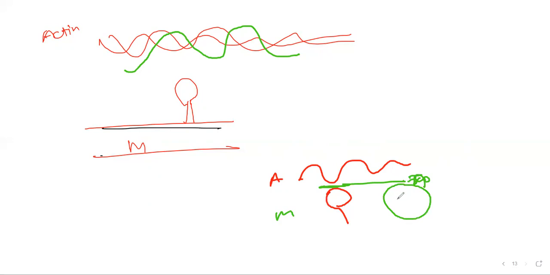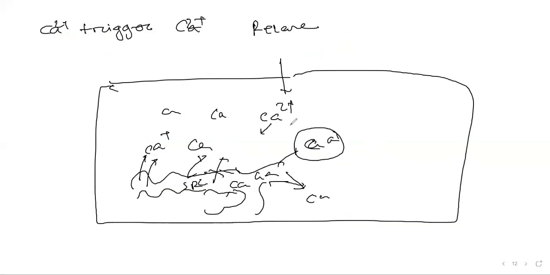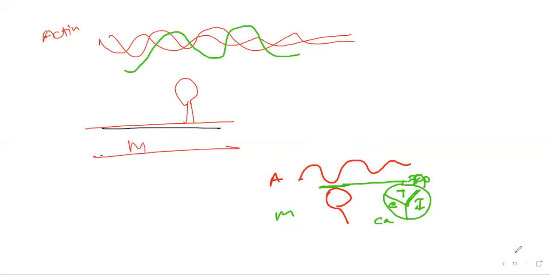Troponin has 3 parts. Troponin T interacts with the tropomyosin. Troponin I means it is inhibitory, and troponin C means troponin calcium. It binds with calcium. When increased calcium binds with troponin C, this then interacts with the tropomyosin and they remove the tropomyosin here.